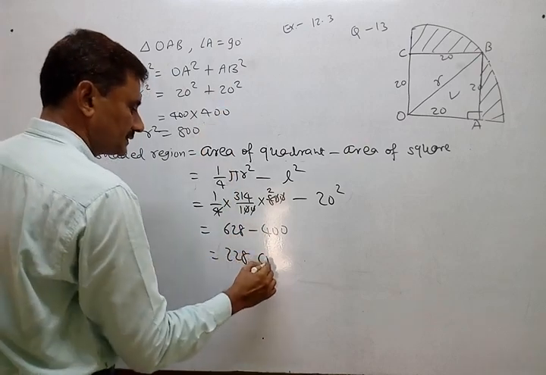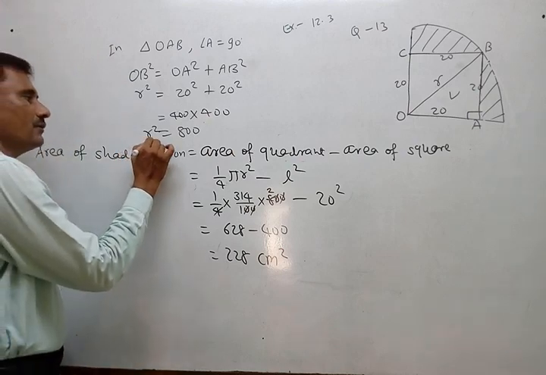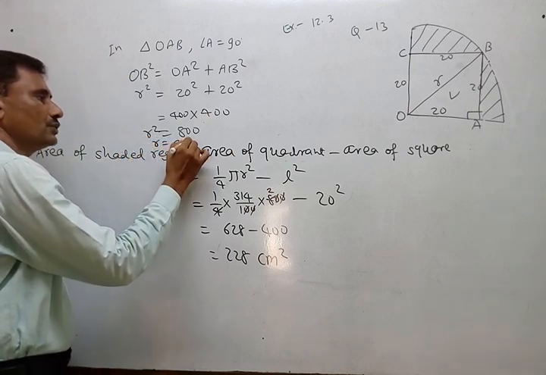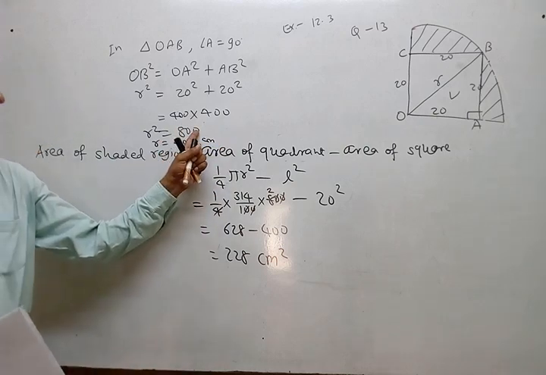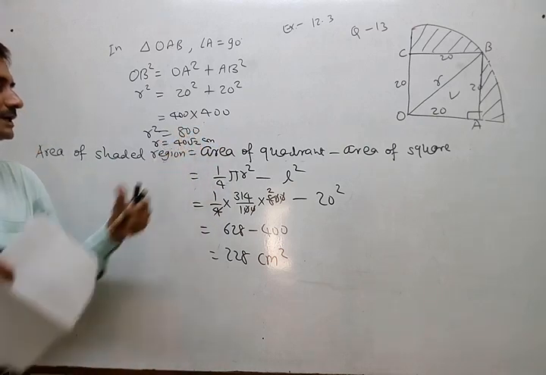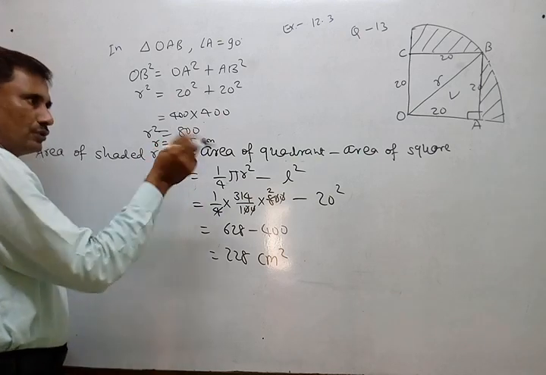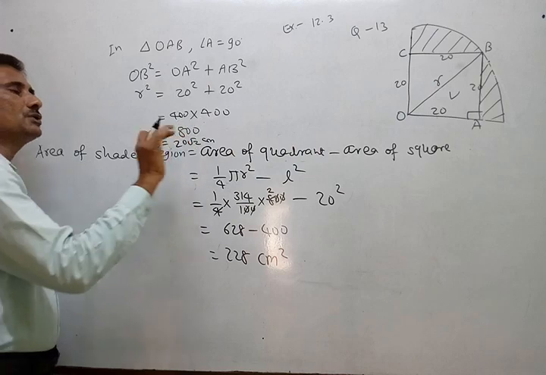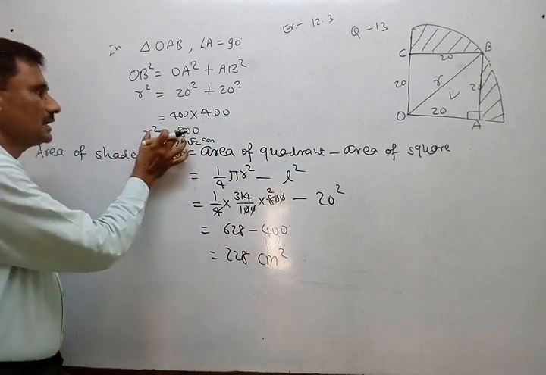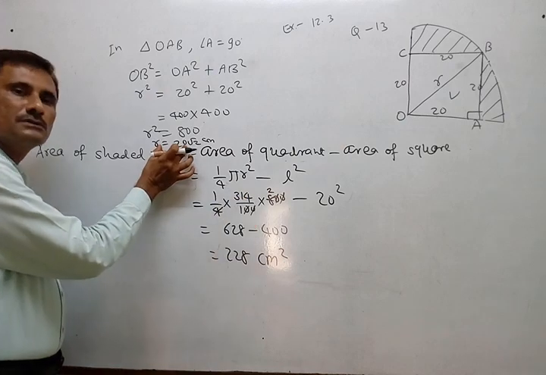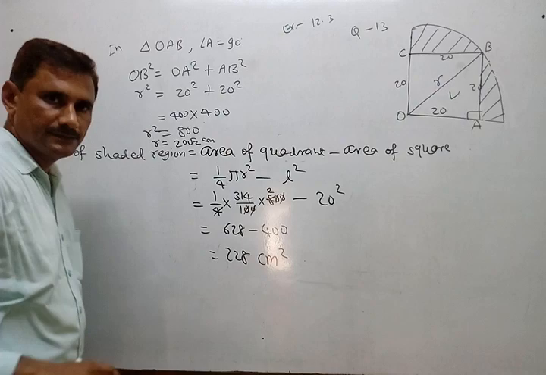Centimeter square. You understand? And here, if you want to find R, then you can write 40 root 2 centimeter. Why? 400 twos are 800, and 400's root is 20, and 2's root is not possible, so root 2. That way also, but R square is used, so R is not found, not written. So it is not compulsory.